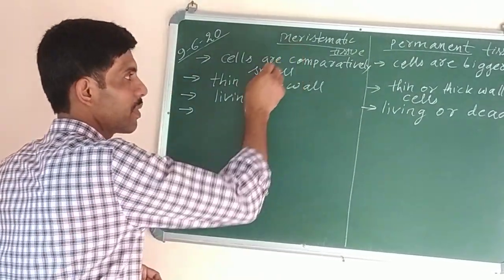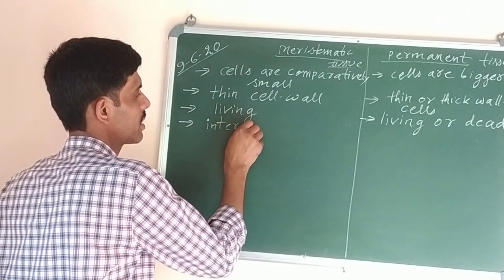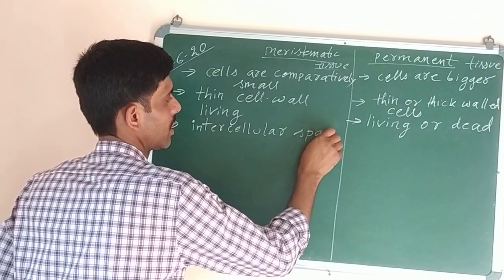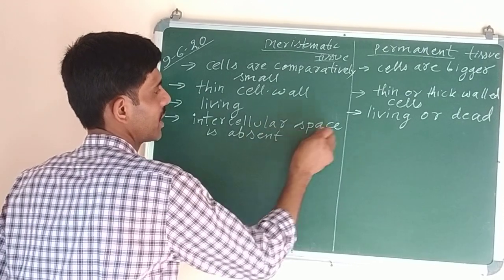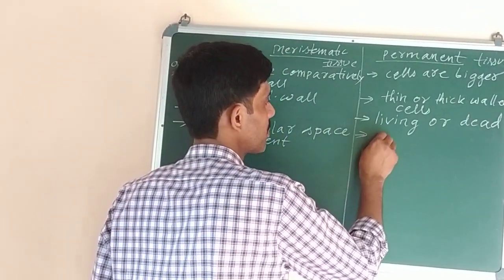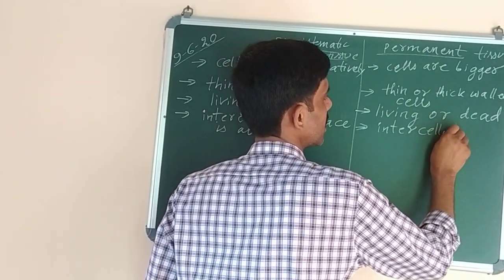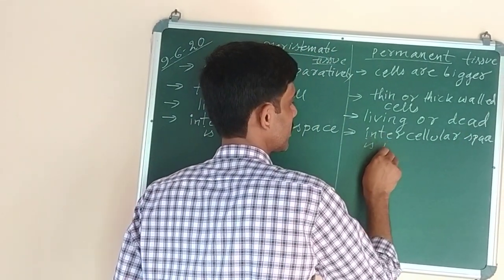And in meristematic tissue, intercellular space is absent. But in case of permanent tissue, the intercellular space is present. That is, the gap between the cells is present in permanent tissues.